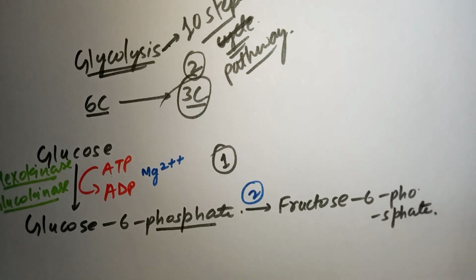I'm saying fructose is entering the pathway, right? So when fructose enters the pathway, there is one step less. When glucose enters there are 10 steps, while when fructose enters there are only 9 steps.